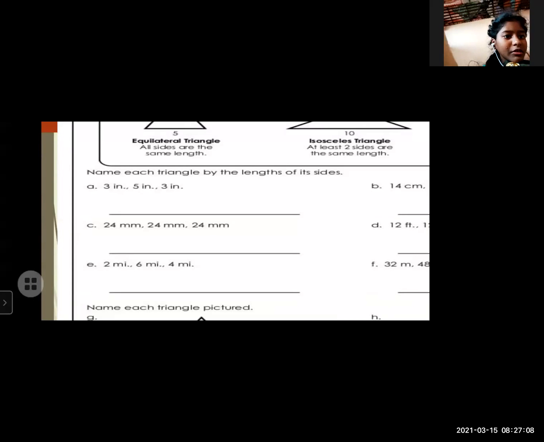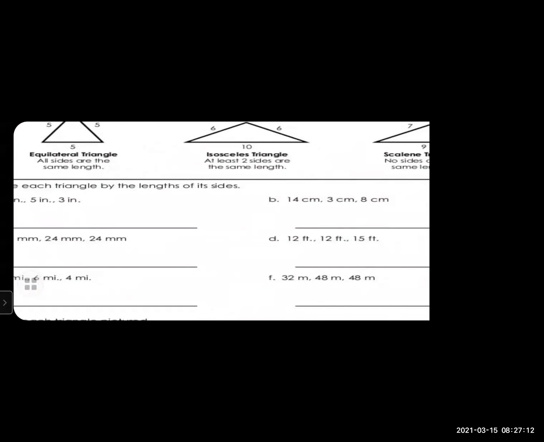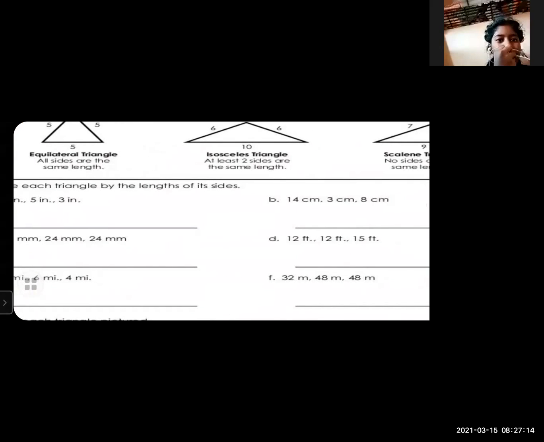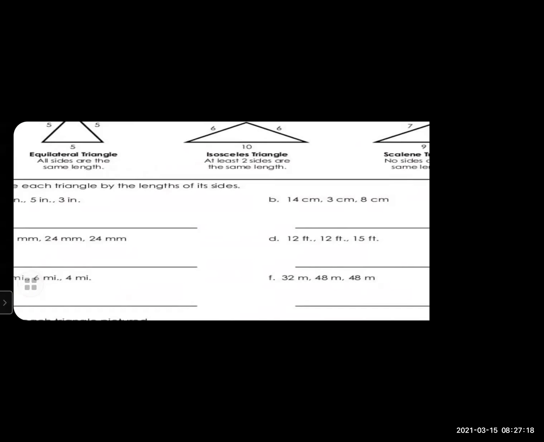So which type of triangle? Equilateral triangle. Very good. Fantastic job you are doing. Question number D. 12 feet, 12 feet, and 16 feet. Which triangle? Isosceles triangle. Very good. So this is isosceles triangle.